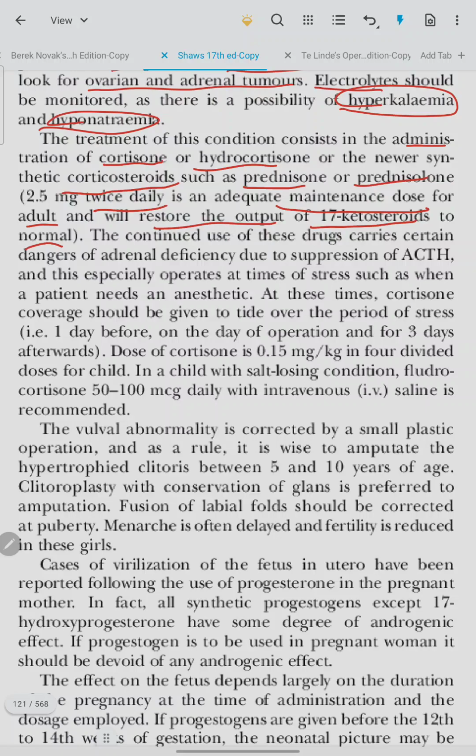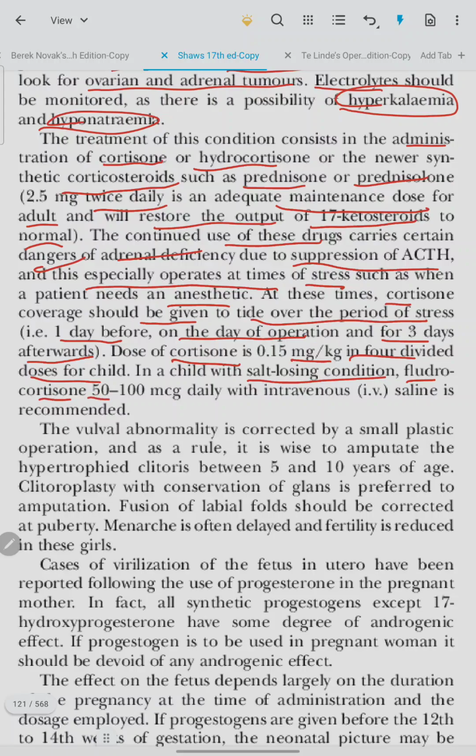The continuous use of these drugs carries certain dangers of adrenal deficiency due to suppression of ACTH, and this especially operates at the time of stress, such as when a patient needs an anesthetic. At these times, corticosteroid coverage should be given to tide over the period of stress, i.e. 1 day before, on the day of operation, and for 3 days after the operation. Dose of cortisone is 0.15 mg per kg in 4 divided doses for a child. In a child with salt losing condition, fludrocortisone 50 to 100 mcg daily with intravenous saline is recommended.